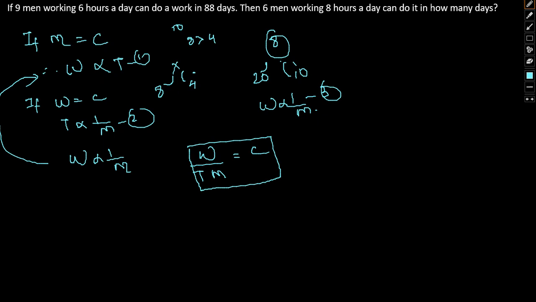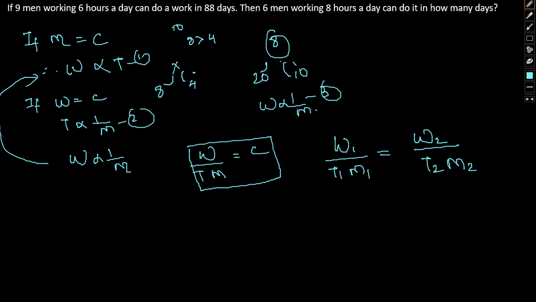Say for the initial case, work be W1, time be T1, and men required be M1, which should be equal to work in the second case W2, time in the second case, and men in the second case. This is how we denote the same.